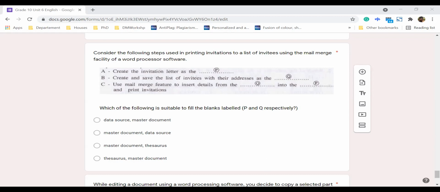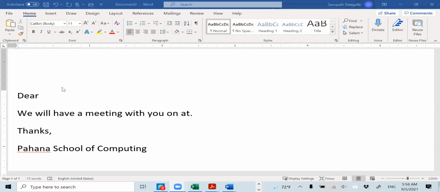Let me start with what we have already done. So let's say I want to send this letter to a couple of people. Manually doing this will take some time. Manually sending letters or creating letters is a tedious, time consuming task. So I will start with the master document. So this is called the master document.